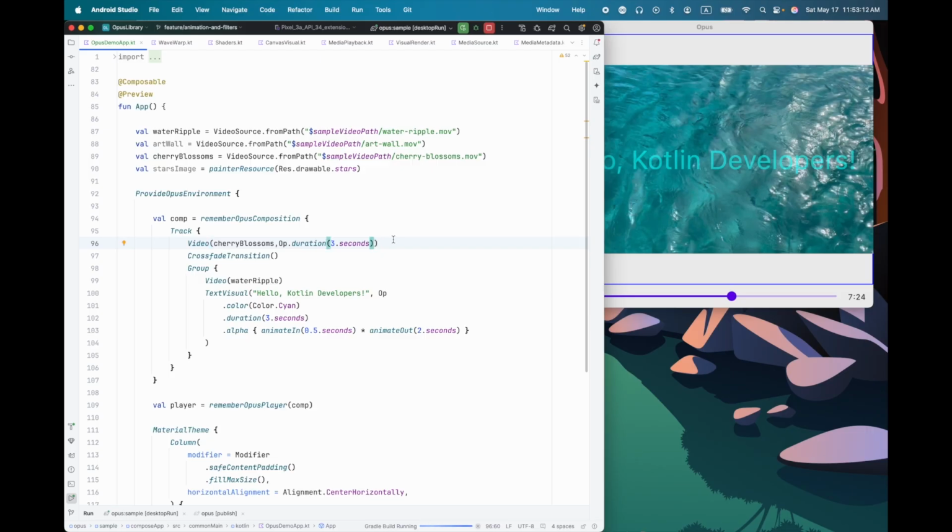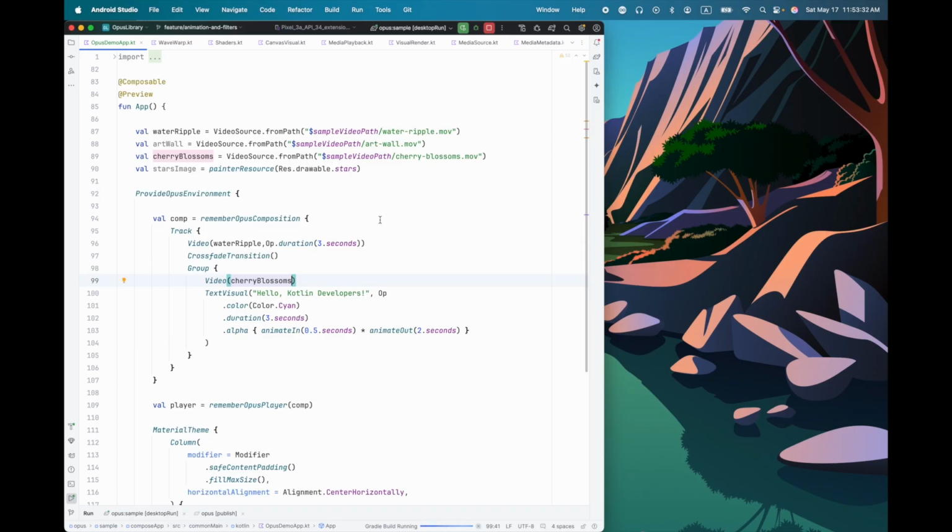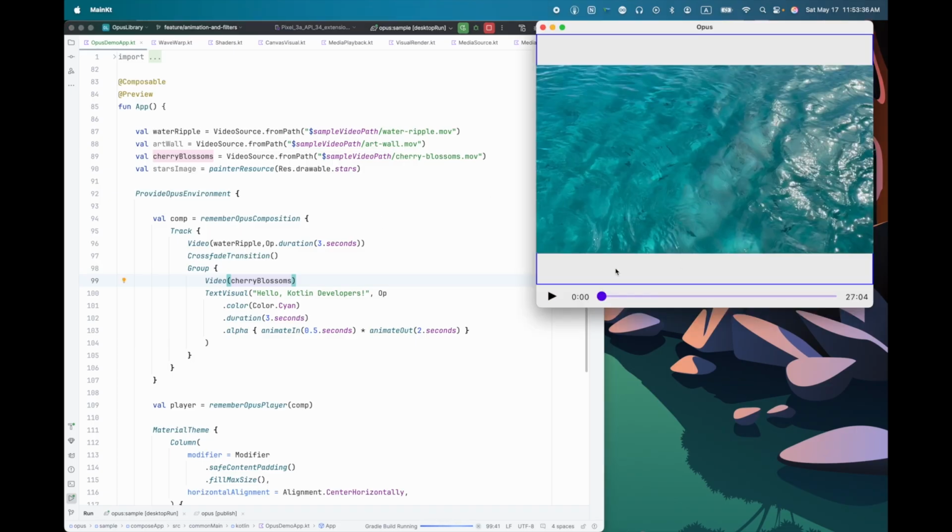There's a couple of ways I can do this. One way, so let me just swap these around. I'm going to put the water ripple up here and the cherry blossoms down here. I'm just going to show you what that looks like now, and then I'll make some changes. The reason for that is that the filters I want to use are going to be a little bit easier to see on the cherry blossoms.